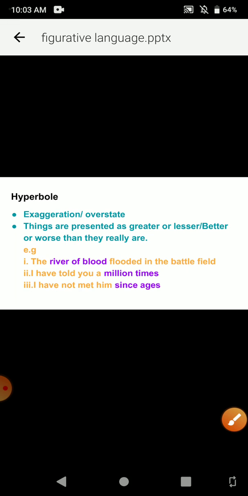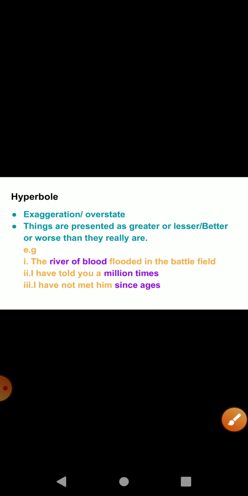But a million times doesn't literally mean somebody saying it a million times, but this is being used to give some image like this.